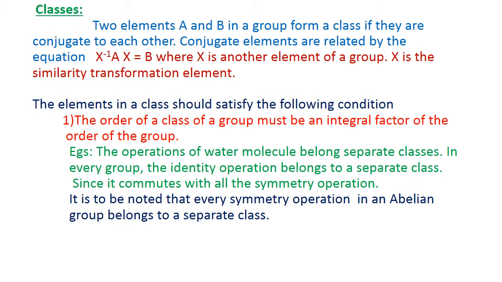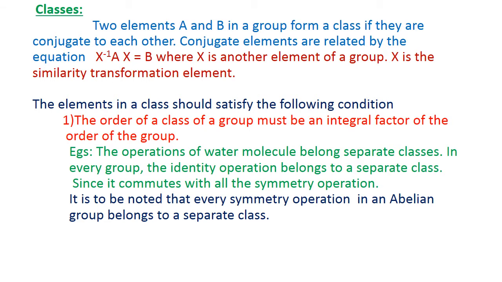The conjugate elements are related by the equation X inverse A X equal to B. If we take a similarity transformation and it gives another element, then A and B are conjugate to each other, where X is another element of the group and X is the similarity transformation element. Here X inverse A X equal to B means the transformation element is X, and A and B are conjugate to each other.